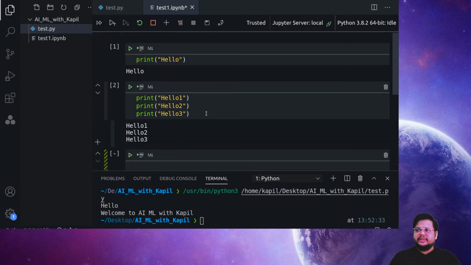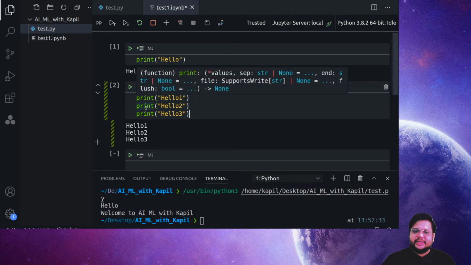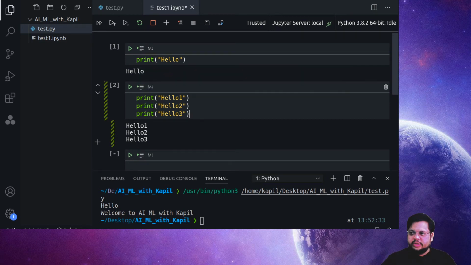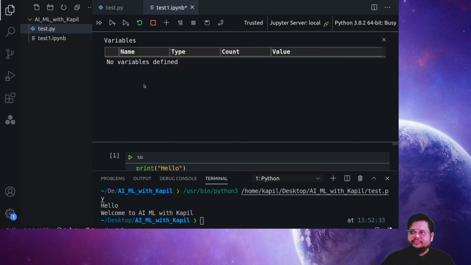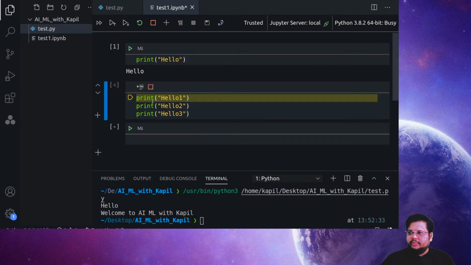If you run in your Jupyter Notebook like this, you will see all 3 outputs. What I want to convey is that when you run this entire cell, it executes all these 3 lines, or a bunch of statements, in a single go. But what if I want to run each and every line? So I'll just click here. This is what shows the variables. If I have a variable, I can go and check the variables also, and if you want, you can hide the variables.